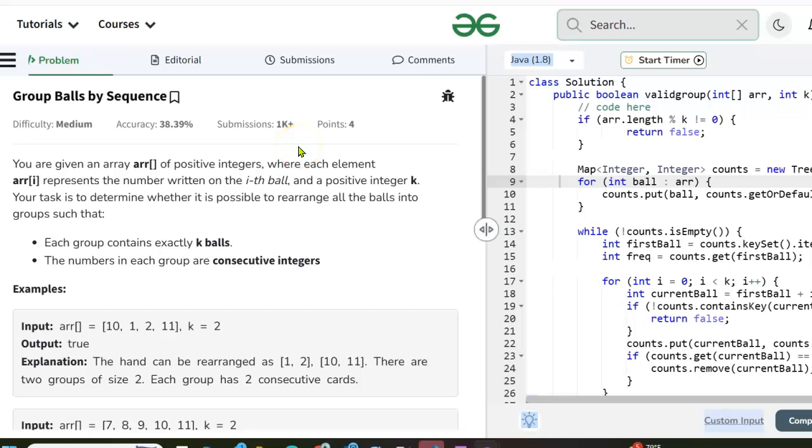Today's problem, group balls by sequence. Difficulty is medium. You are given an array of positive integers where each element represents the number written on the ith ball. Wait a second, I've got to read that again. Each element represents the number written. Oh, okay, okay.